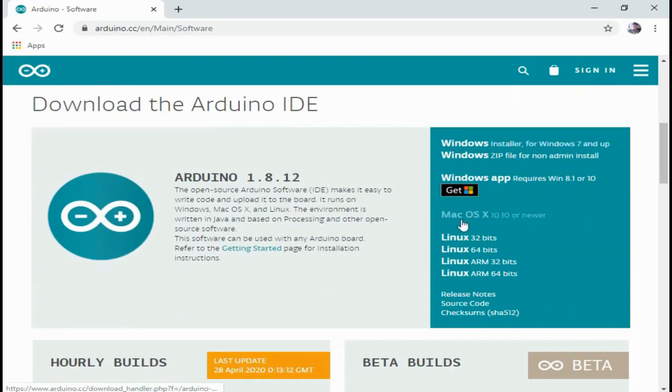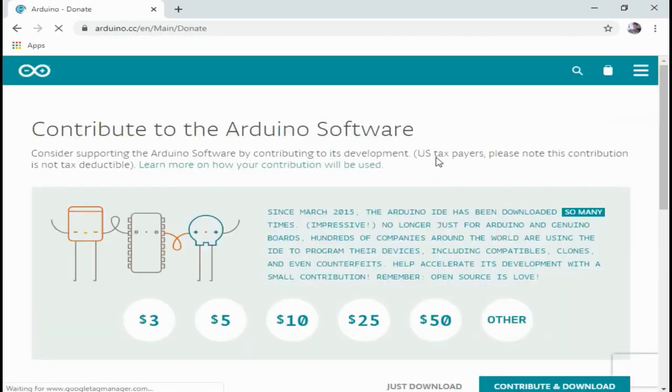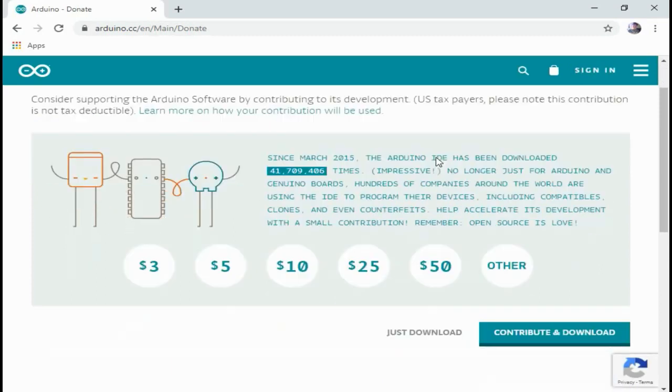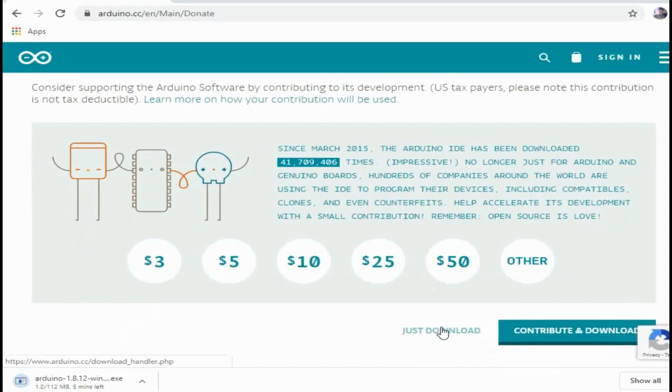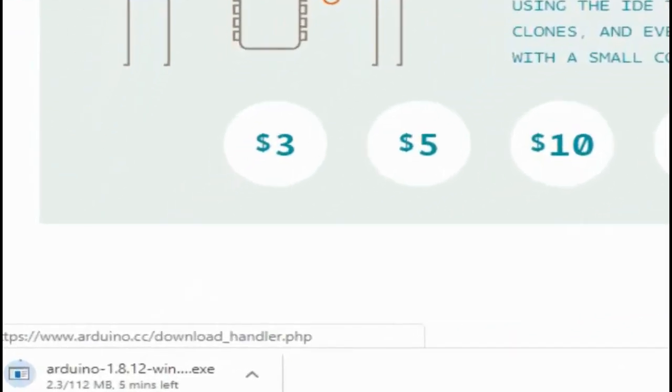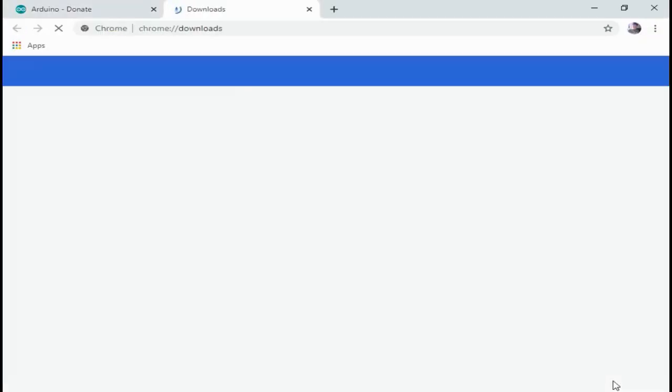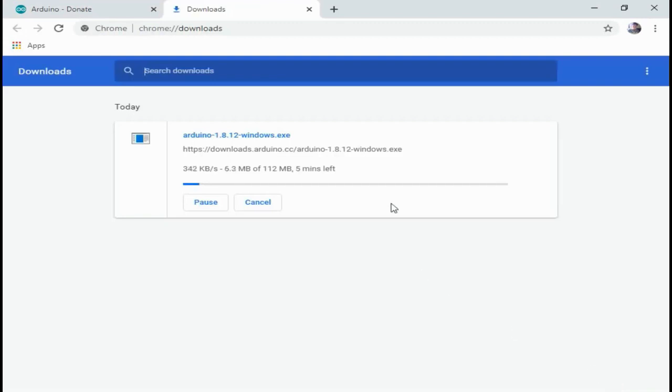Okay, so next proceed to just download. Okay, and then your browser now starts downloading your installer.